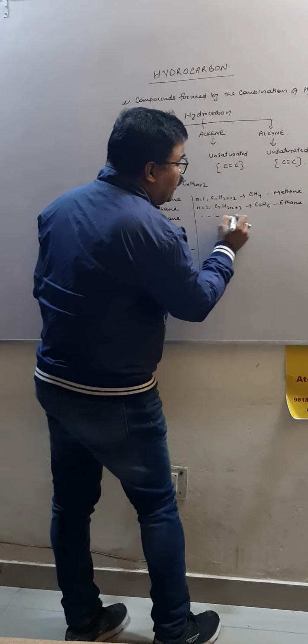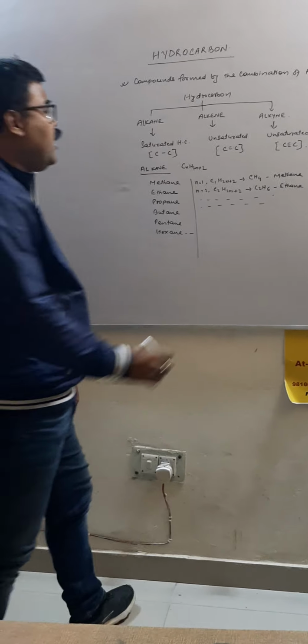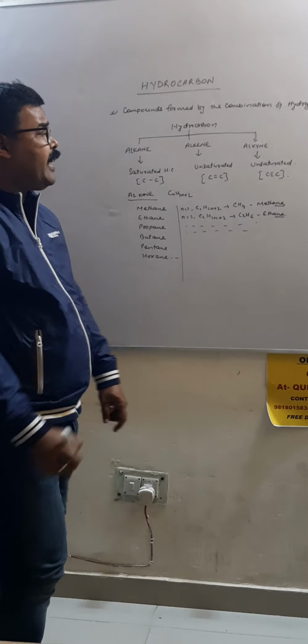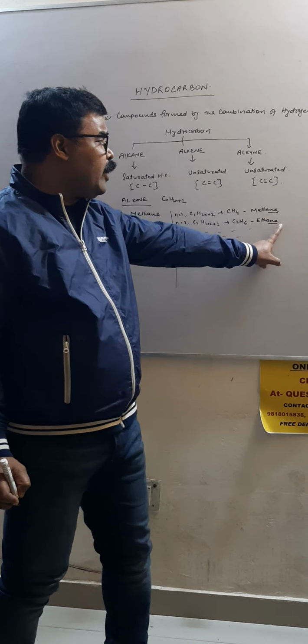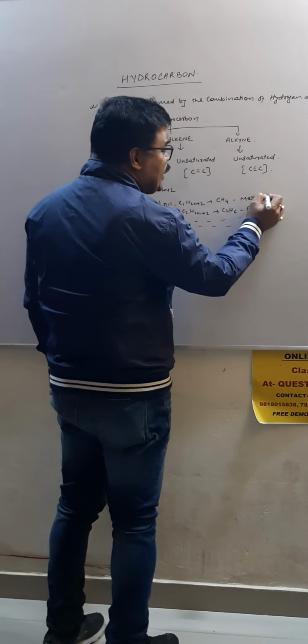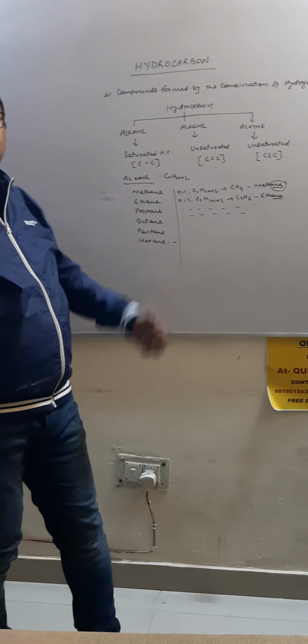In the same way, we will move. In all the compounds, we find that the name of the compound ends with ane, A-N-E. This indicates basically that the compound belongs to alkane group.